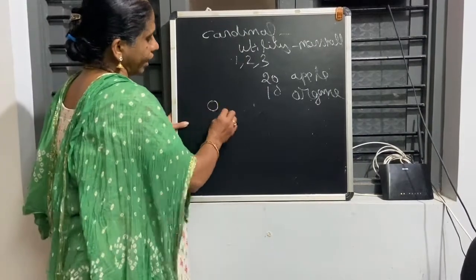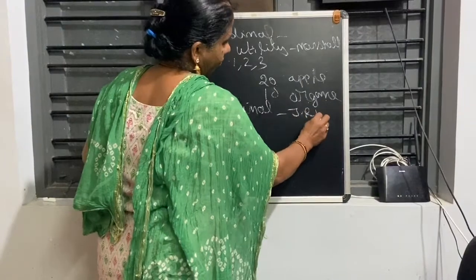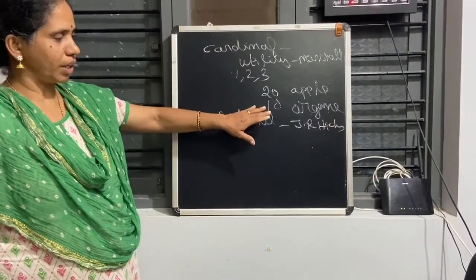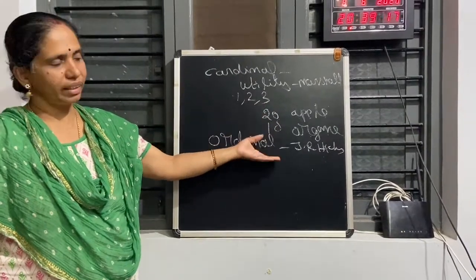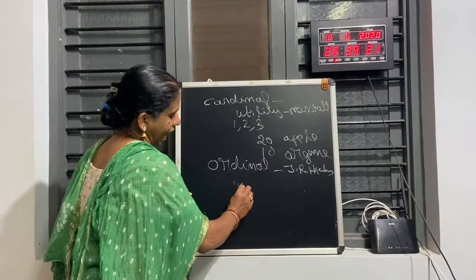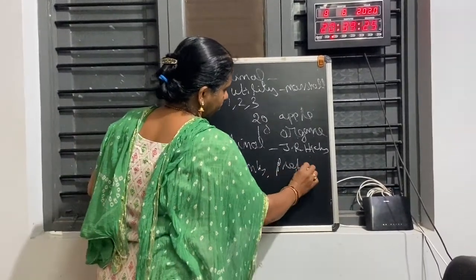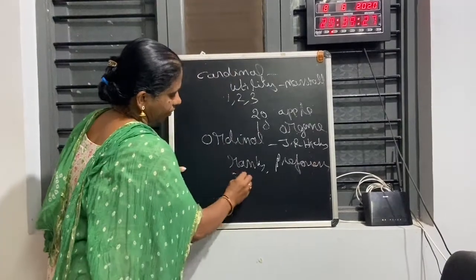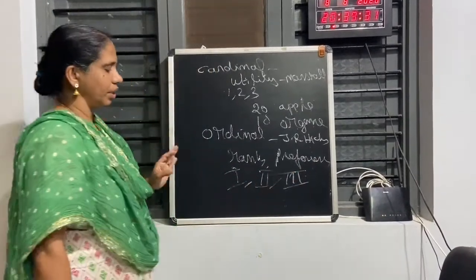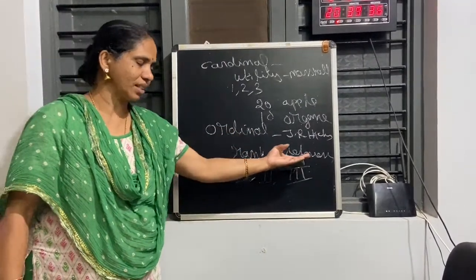The other approach is ordinal. This is given by the modern economist J.R. Hicks. Here they are not happy with the measurement of utility in terms of numbers. They are measuring in terms of comparison, for example, ranks and preferences, measuring the utility in terms of ranks and preferences.